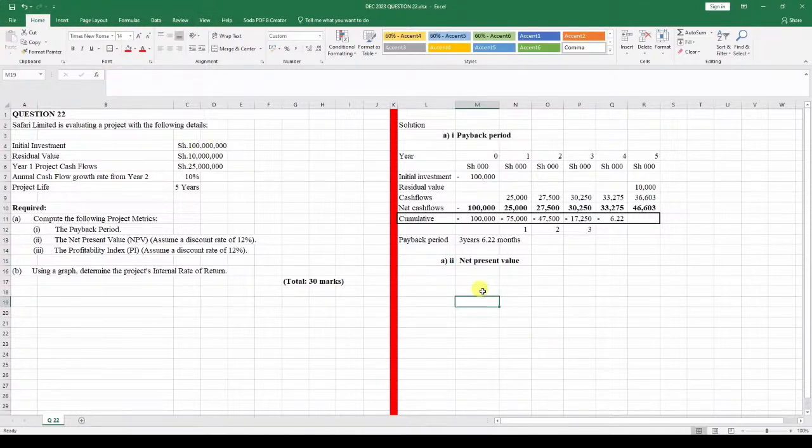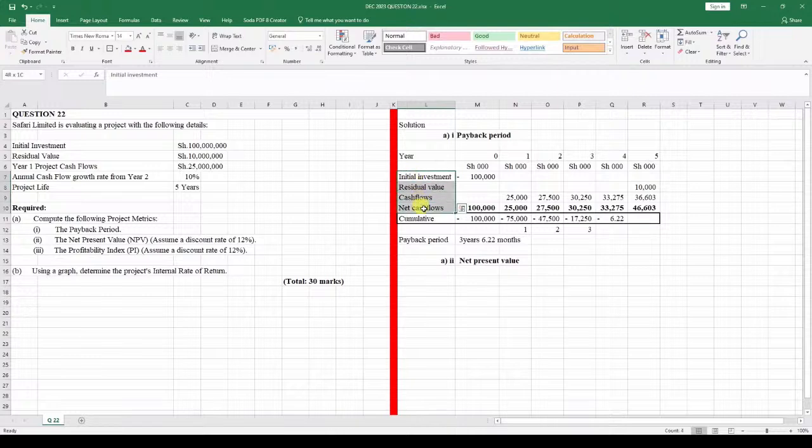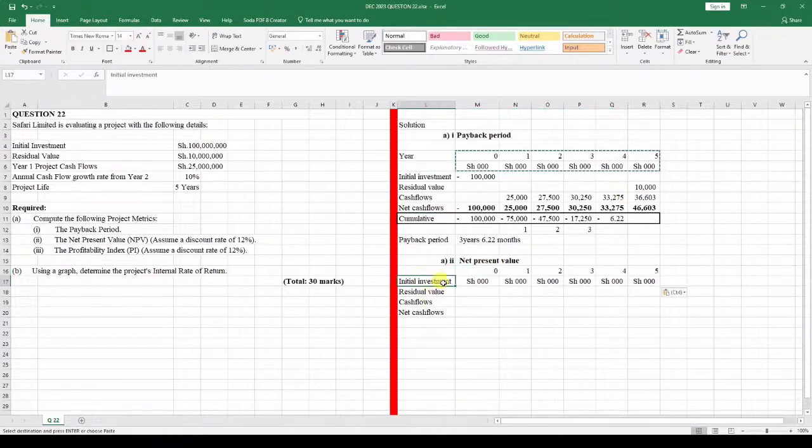And to get the net present value, what we'll need to do, if you allow me to copy this over here like this, the cash flows over here, I can just copy these ones the way they are like that, copy, and put them just down here. And of course, I'll also copy this, copy, put it just down here like so, and this I can drag maybe down.